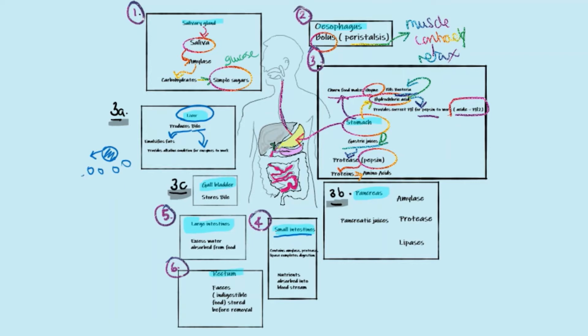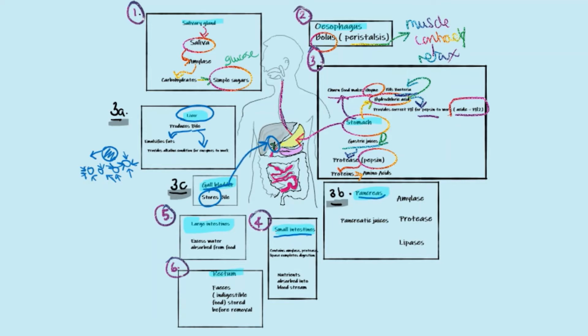If they are smaller, the enzymes can easily attack them, and the process of digestion and the breakdown of food can be quicker and more effective. Once bile is made in the liver, it needs to be stored, and this is done in the gallbladder, which is this structure here.